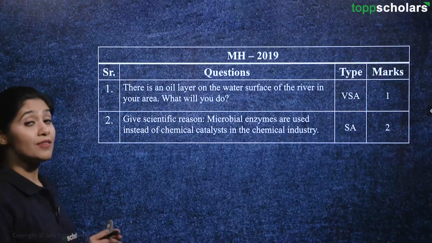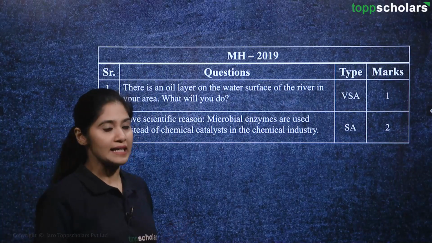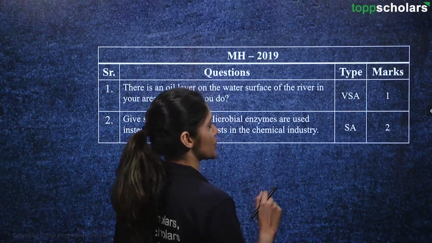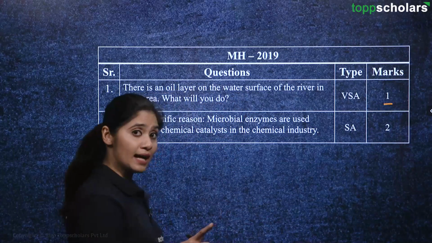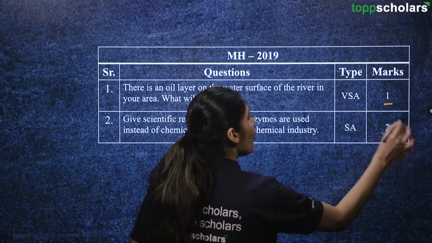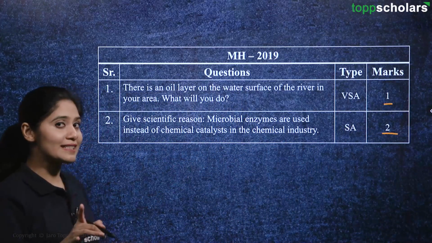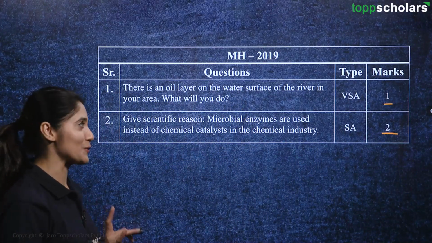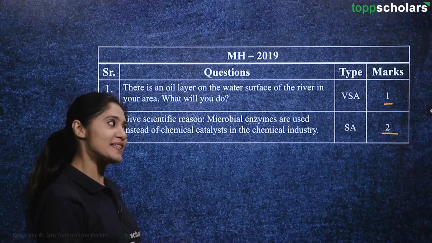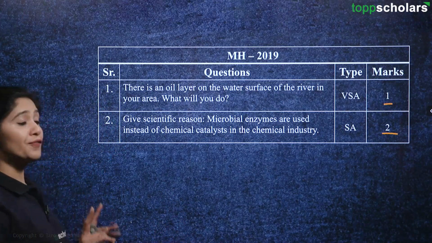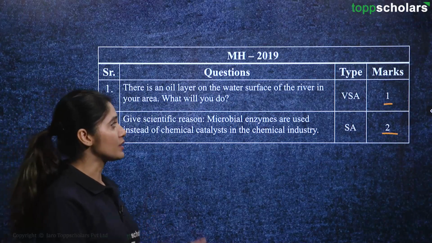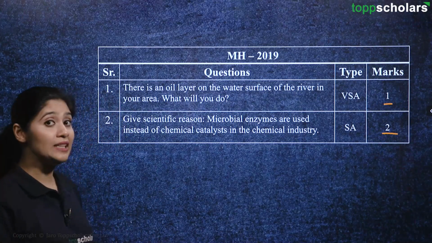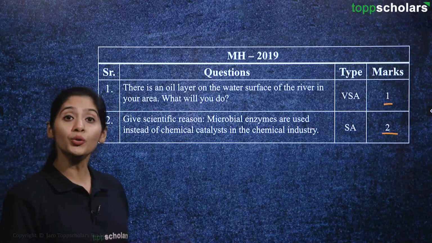First we will start from the year 2019. Here we have 2 questions. One is a very short answer question of 1 mark and another short answer question of 2 marks. We will be discussing the 3 mark question also, which we know is present every year, right? So the first question, of 1 mark: there is an oil layer on the water surface of the river in your area. What will you do?